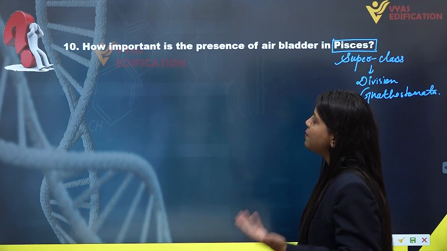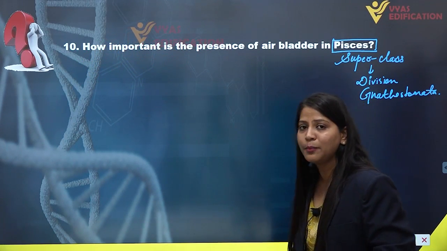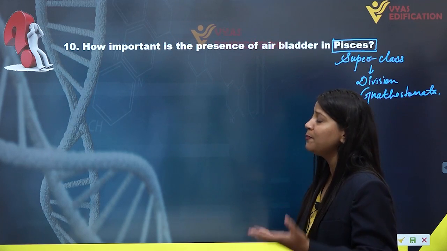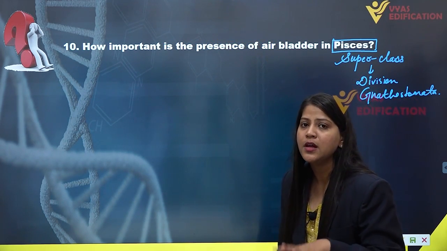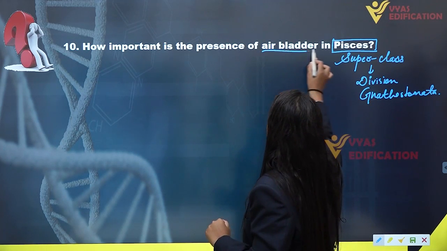Alright, so I hope it is clear what Pisces are. Now, how important is the presence of air bladder in Pisces? That question is asking the importance of air bladder present in fishes. So first of all, what is air bladder?